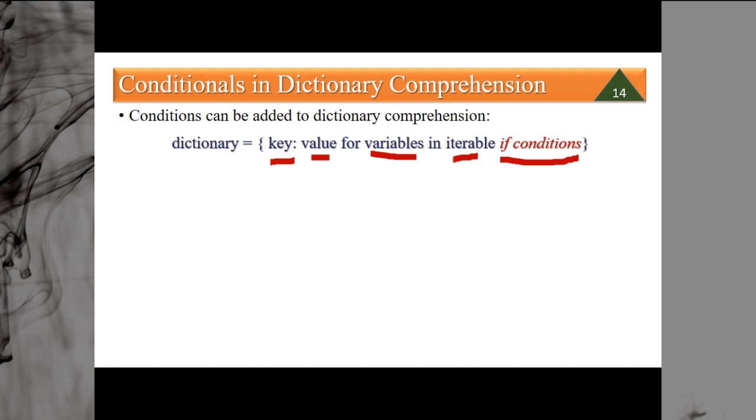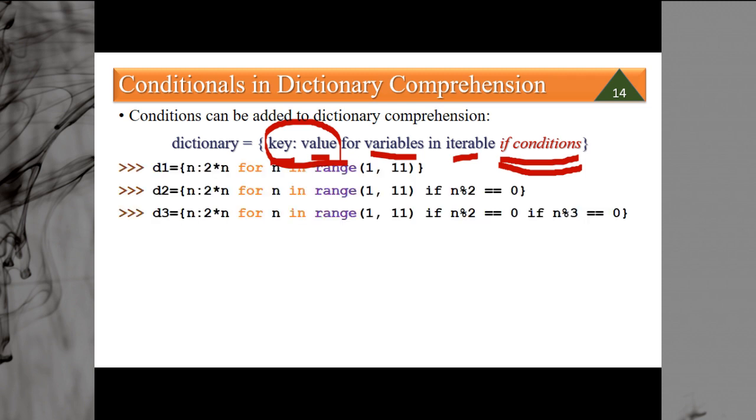If condition 1, then if condition 2, then if condition 3, and so on. That means this key value will be calculated only when this condition is satisfied. If the condition is not satisfied, then the key value will not be calculated. So I am using three examples here.